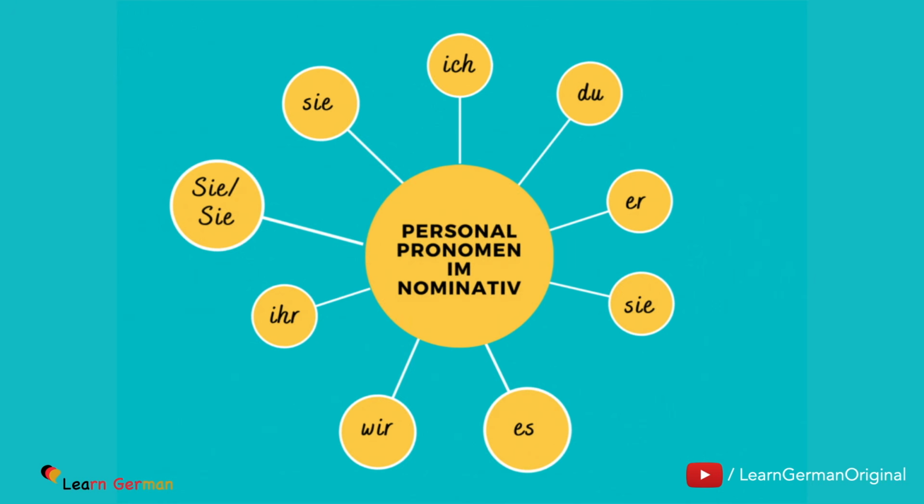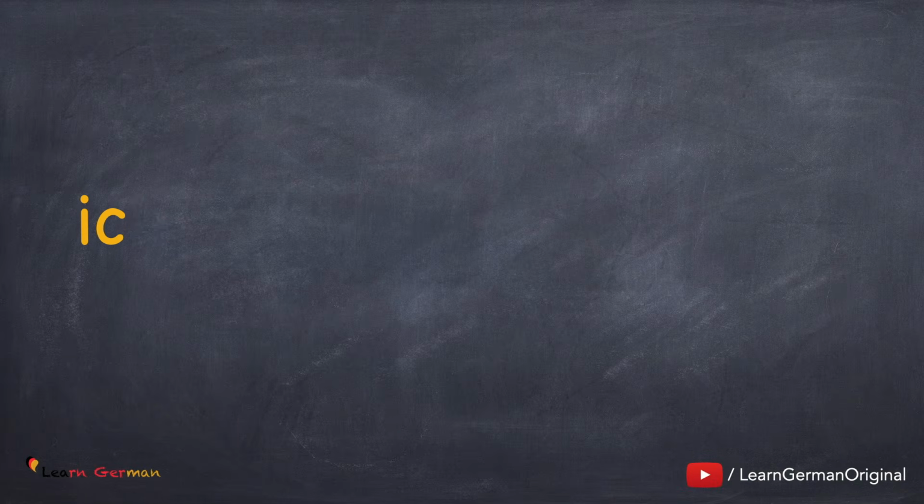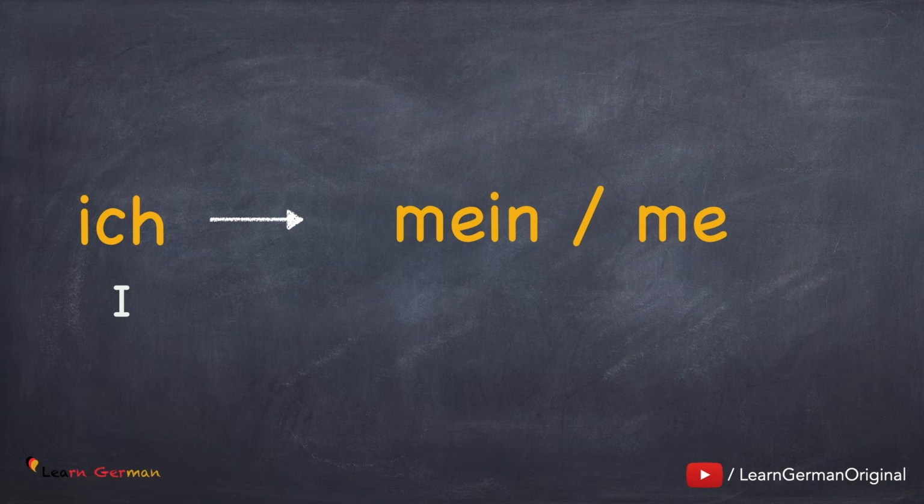If you are puzzled when to use which sie, you can watch our video on this topic. The link can be found below in the description. For every pronoun in German, there is a possessive article. Let's do the first one. The pronoun is ich, and the possessive articles in nominative are mein and meine. Let's see how they are used.